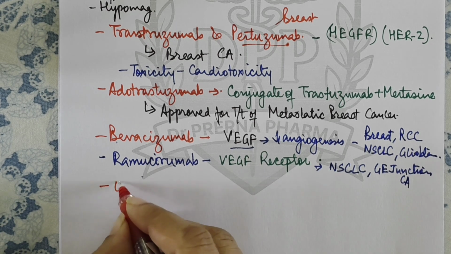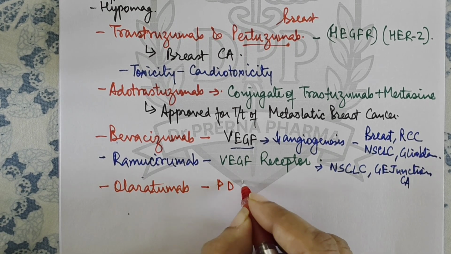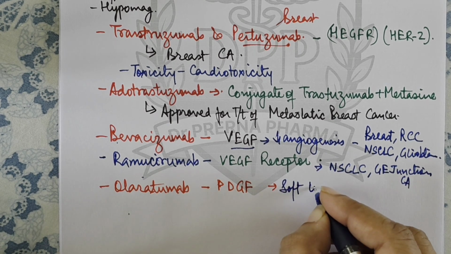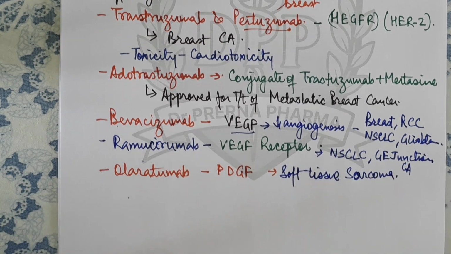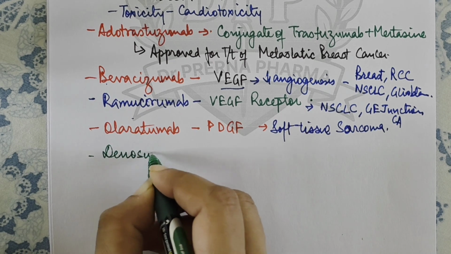Then we have another drug called olaratumab, and this is against platelet derived growth factor, and it is approved for the treatment of soft tissue sarcoma. Okay, so this is olaratumab, and this is the usage. Then we have other small single drugs, like denosumab.